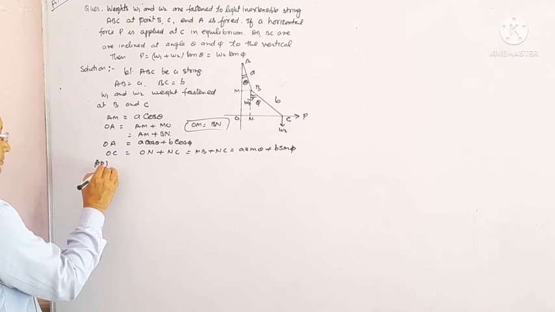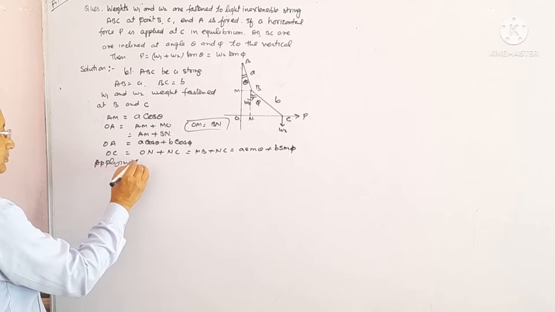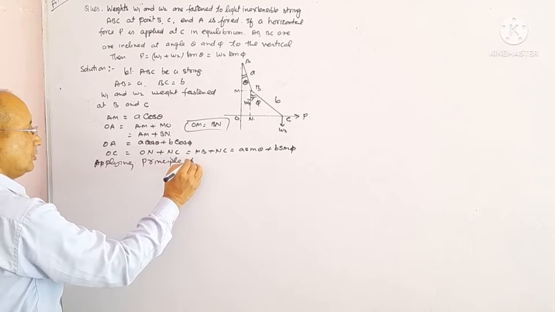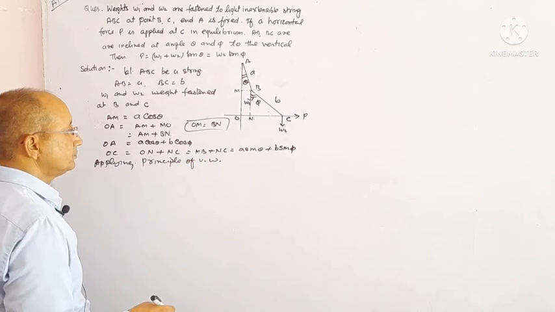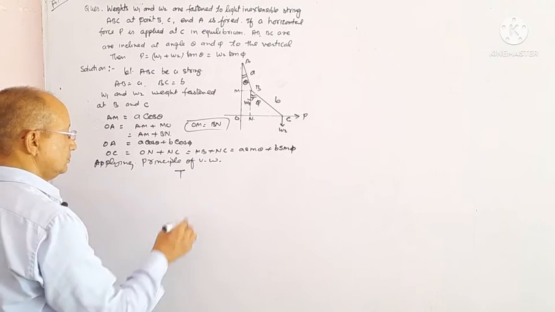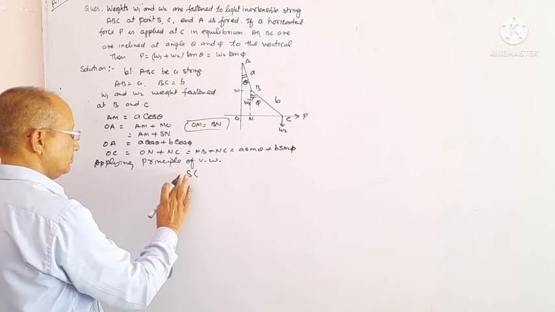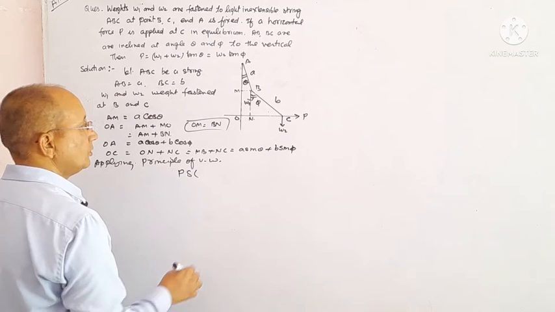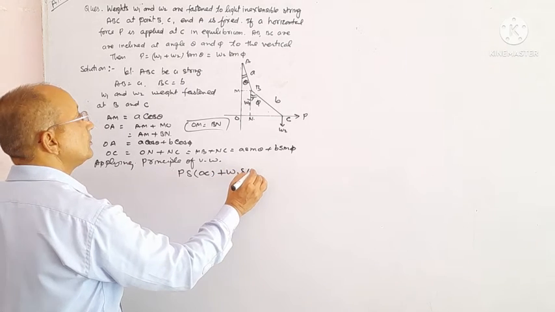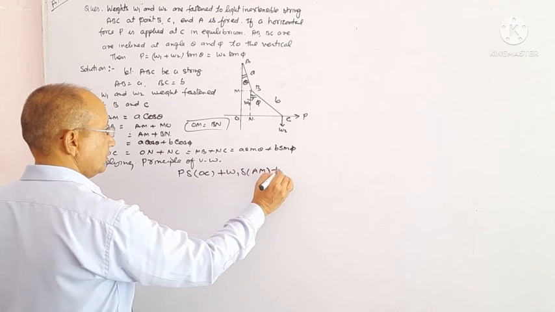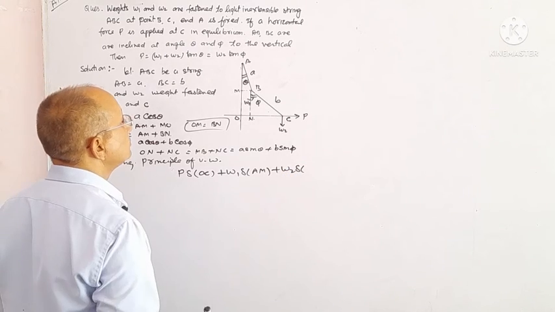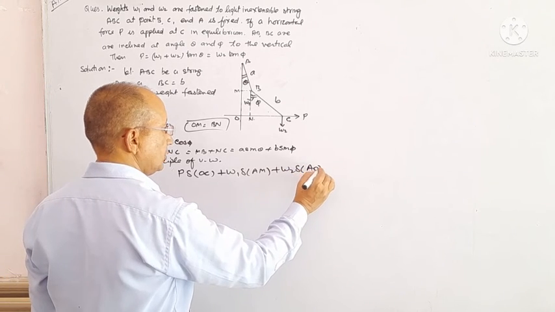Applying the principle of virtual work, that is, T into delta OC, W1 delta AM, W2 delta AO equals to 0.